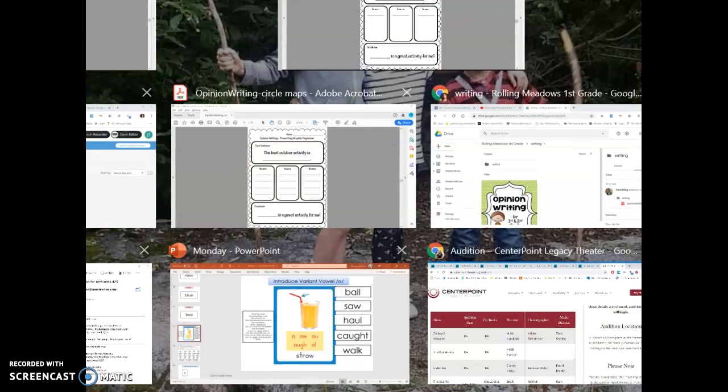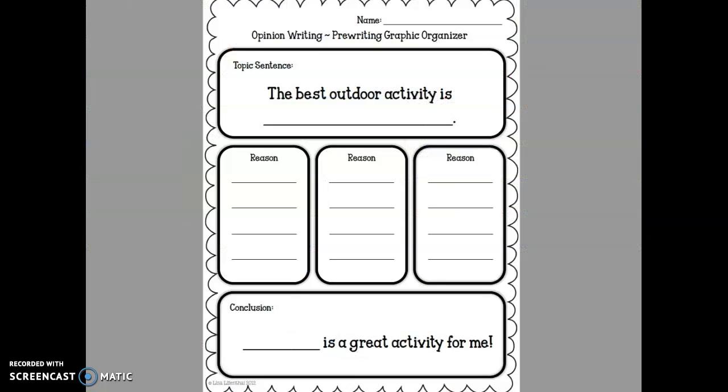So now I'm going to look at my other page and I'm going to start filling this out using the information that I did yesterday. Okay, so it says here that our topic sentence is, the best outdoor activity is blank.